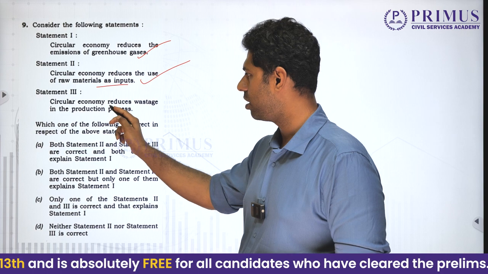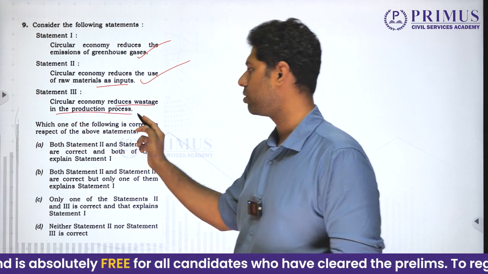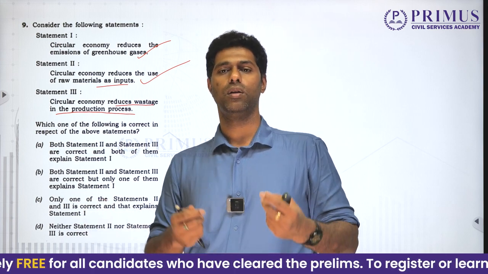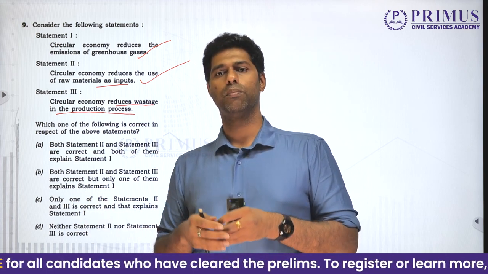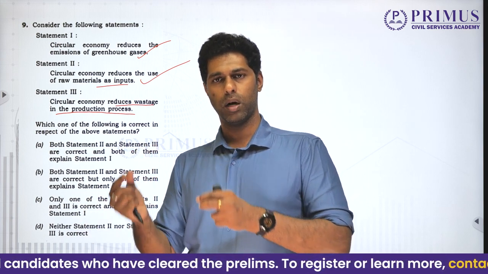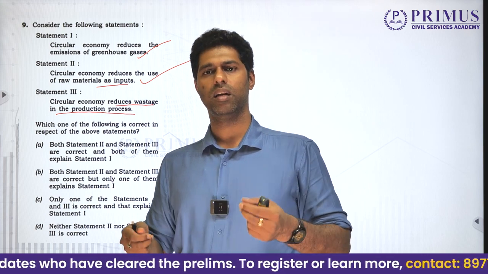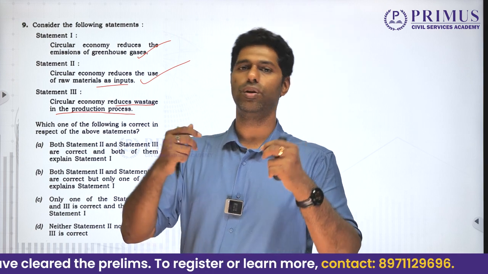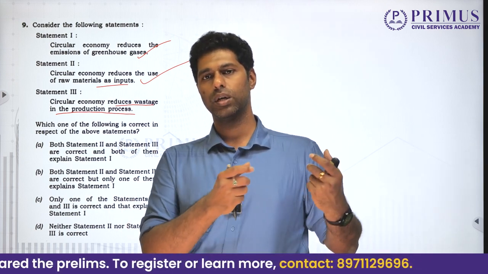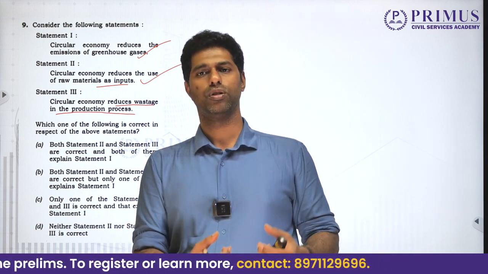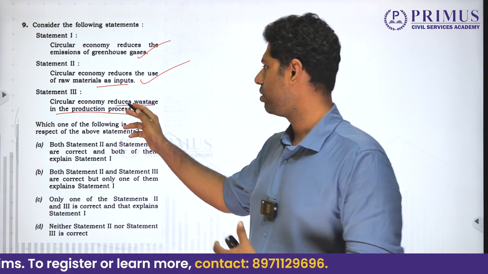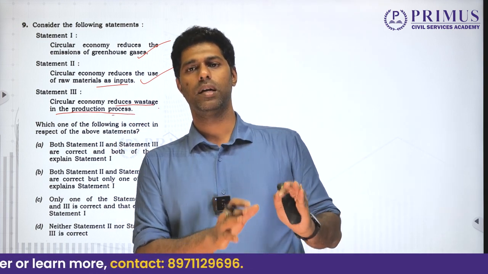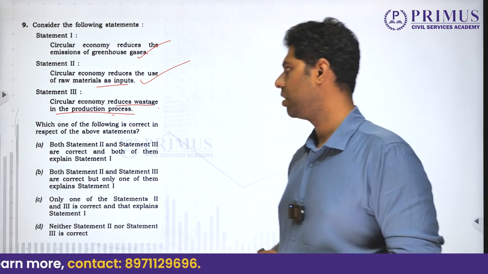Now, circular economy reduces wastage in the production process. Yes, because many a times you are getting finished products which can be reused. For example, if you take computer systems, many a times particular chips, particular lining materials are being reused in the new ones. There is no need to manufacture again, because when it goes for manufacturing, again there is pollution, there is again wastage. Thereby it does reduce wastage in the production process, because limited items are required.